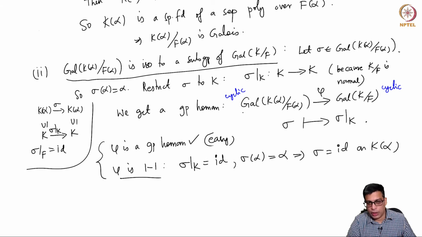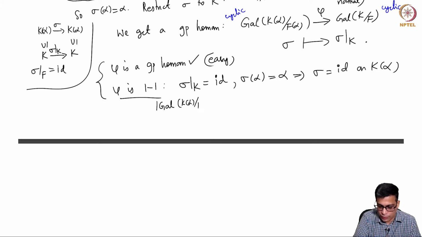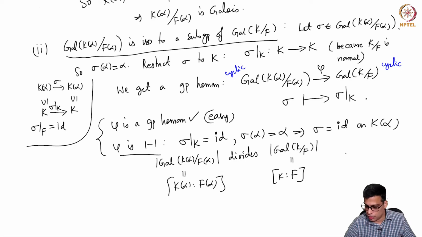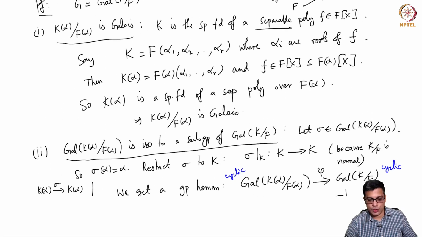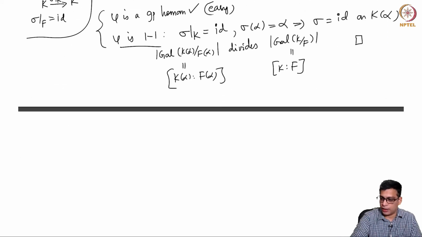Not only that, because this is isomorphic to a subgroup of this, the order of the Galois group of K(alpha) over F(alpha) divides the order of the Galois group of K over F. But this order is [K(alpha):F(alpha)] and this is [K:F], because both are Galois extensions. Okay? So this is done. This proves this. This is a useful statement that we will use all the time in the rest of the course. And I also want to remark finally about this proposition.